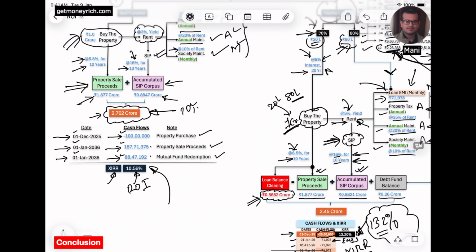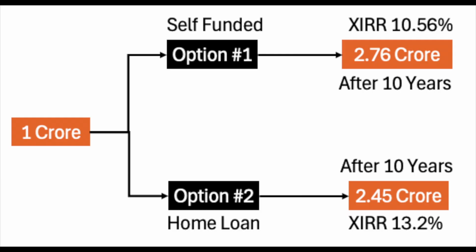You can see at the end of the 10th year, the net money that is in the pocket of the person is 2.762 crores rupees. But in this case, the money is 2.45 crores. The money is actually less in the pocket, but on paper, the return is showing a better number. What I'm saying is he has invested around 1 crore, and at the end of the 10th year, he has 2.45 crores in his pocket. But in Excel, the return is showing as 13.2%. Here you can see he has invested 1 crore and he has more money in his pocket. He has 2.762 crores, but the investment is showing as 10.56%.